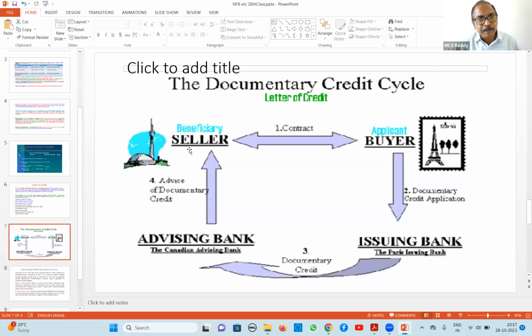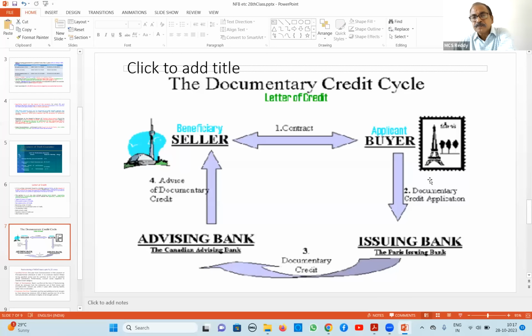So whether I will get my payment or not in time, this fellow will have doubt. Whether he will be in a position to supply my material or not, this is the doubt. To clear this, what happens? Letter of credit has come into existence. So what this letter of credit says, the seller will ask the buyer, you arrange LC from